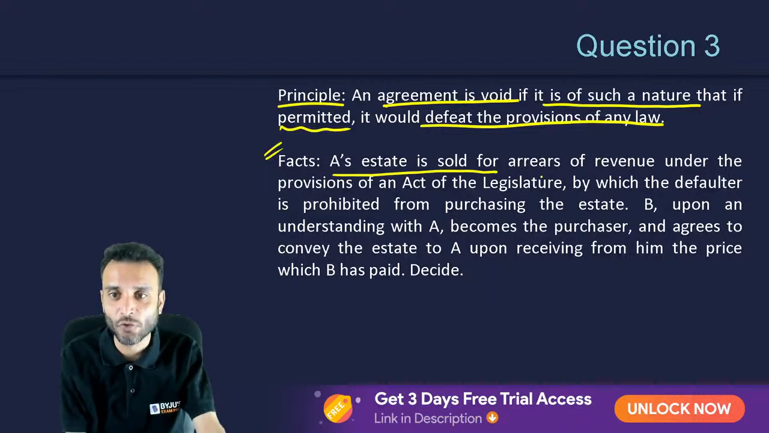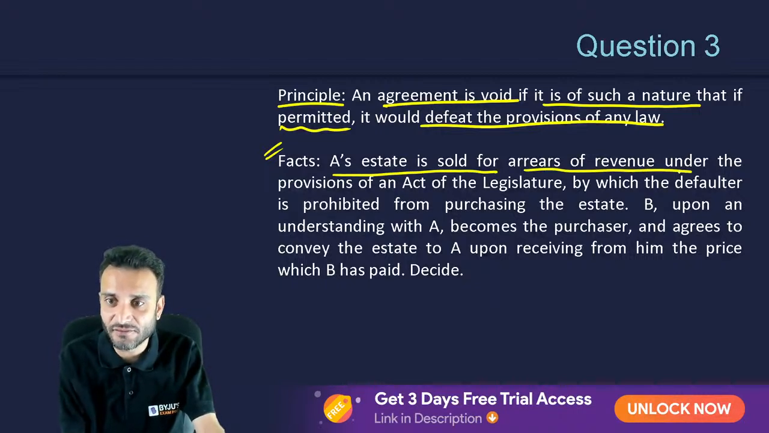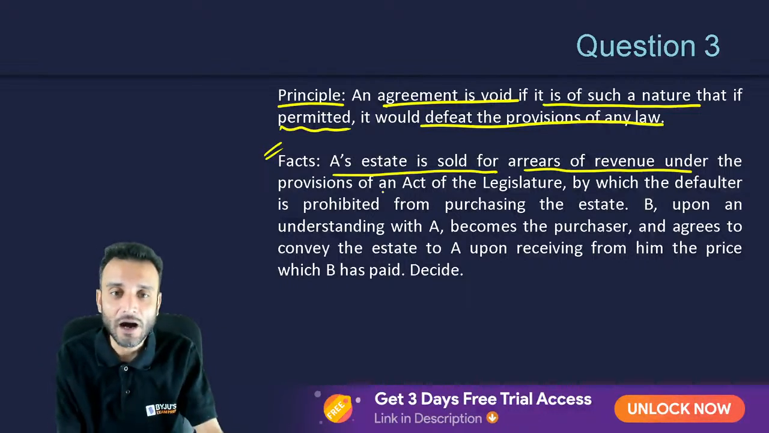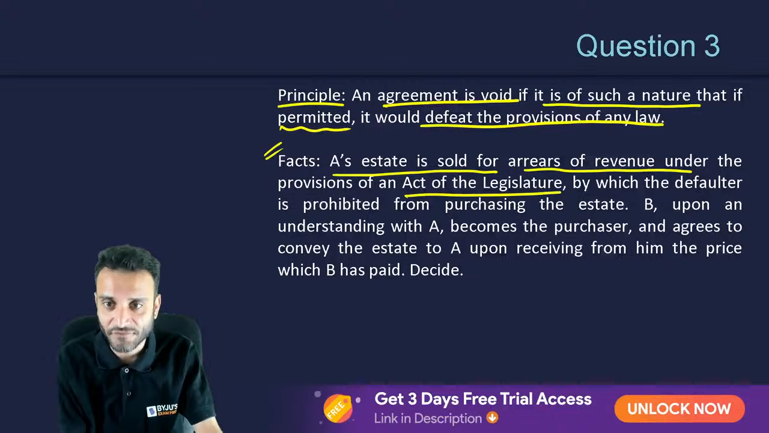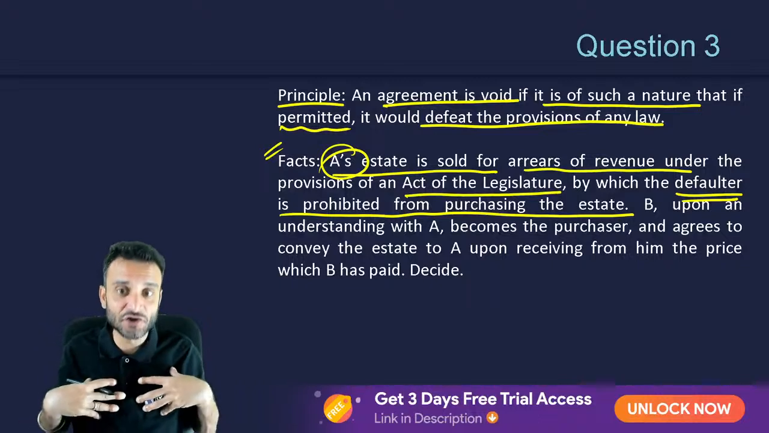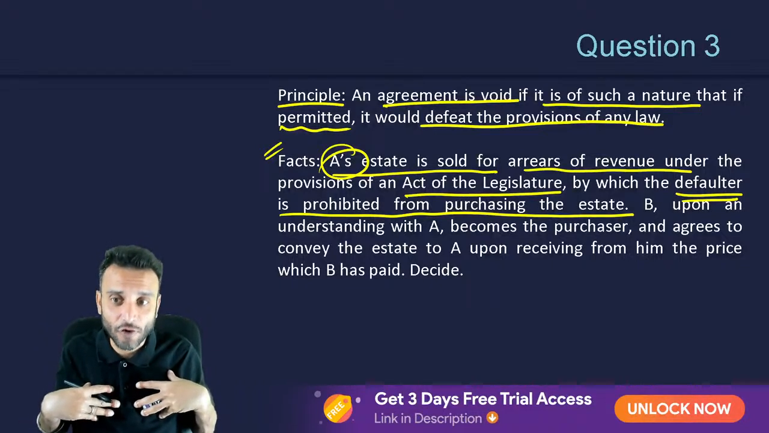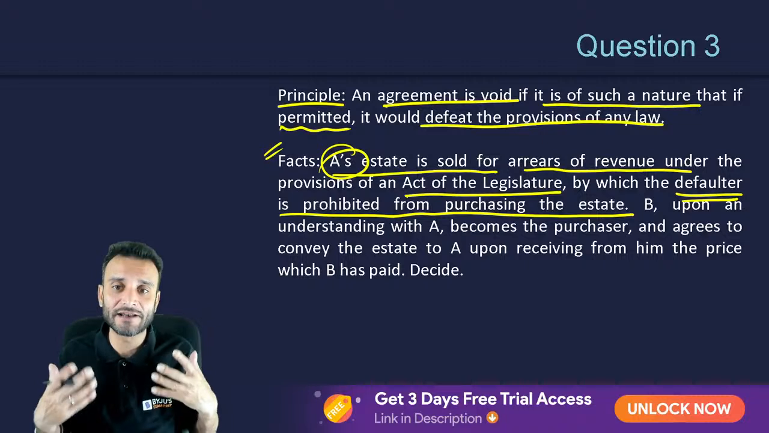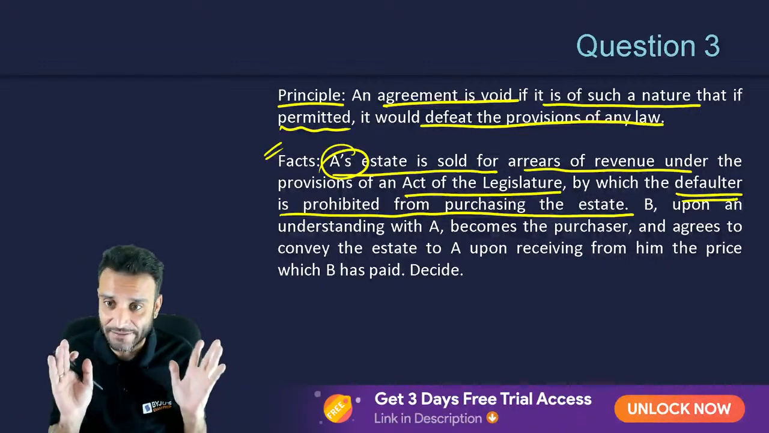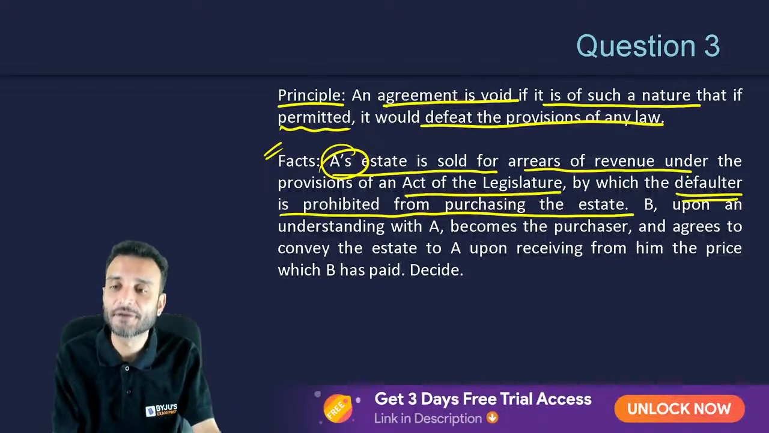A's estate is sold for arrears to the revenue department of the government under the provision of an act of the legislature by which the defaulter A is prohibited from purchasing the estate. So if you have faltered in giving revenue, your land will be sold. You cannot buy your own land. That is the law of the parliament.